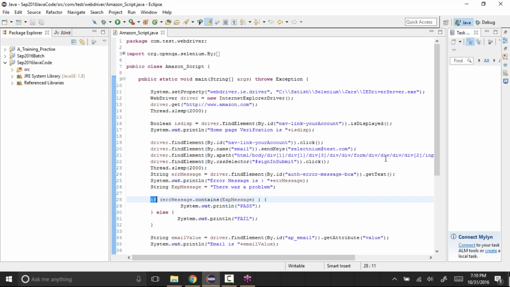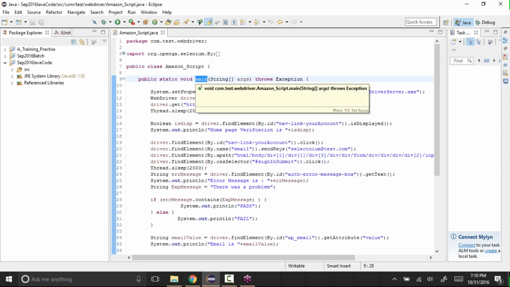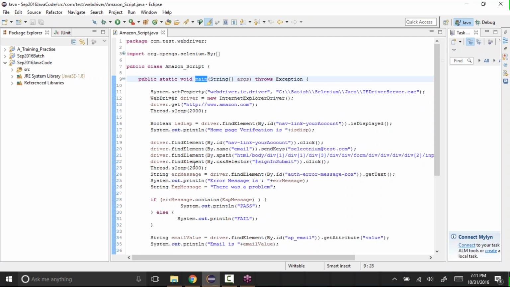In that, we can use something called the JUnit framework. This main method which you are creating in a class is plain old Java. It's a pure Java method, and whenever you execute a Java program, it looks for a main method and executes whatever code is in it. Without that also, there are some frameworks that you can use to create your automation scripts. There are many frameworks.